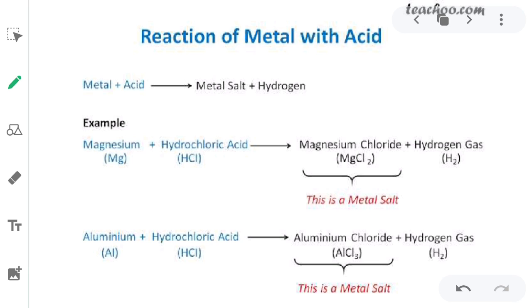Examples are given, like magnesium. When it reacts with hydrochloric acid, it forms magnesium chloride, which is a metal salt, and then hydrogen gas. Similarly, when aluminium reacts with hydrochloric acid, it forms aluminium chloride and hydrogen gas. Aluminium chloride is also a metal salt. In your book some examples are given like sodium, zinc, iron, copper. When sodium reacts with hydrochloric acid, it forms sodium chloride and hydrogen gas gets released.